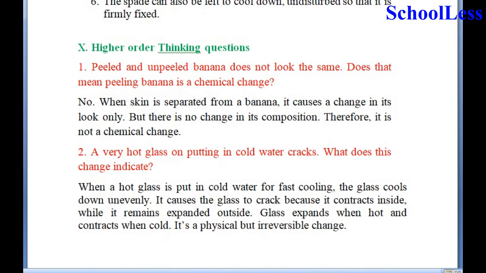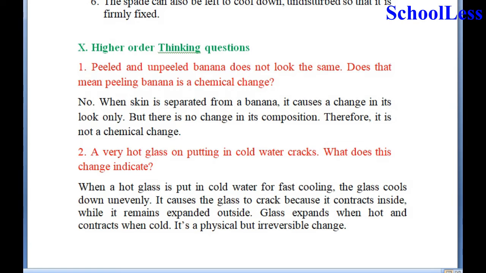Now coming to question 10, higher order thinking skills, HOTS. 1. Peeled and unpeeled banana does not look the same. Does that mean peeling banana is a chemical change? No. When skin is separated from a banana, it causes a change in its look only. That is, the very look of the fruit gets changed when unpeeled banana and a peeled banana are kept side by side. But there is no change in the composition of the fruit. Therefore, it is not a chemical change, is the right answer.